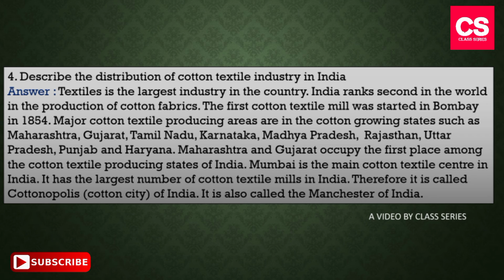Major cotton textile producing areas are in the cotton growing states such as Maharashtra, Gujarat, Tamil Nadu, Karnataka, Madhya Pradesh, Rajasthan, Uttar Pradesh, Punjab, and Haryana. Maharashtra and Gujarat occupy the first place among the cotton textile producing states of India.